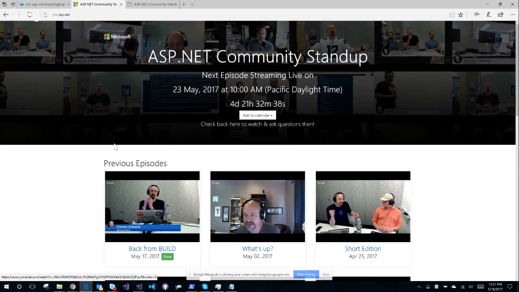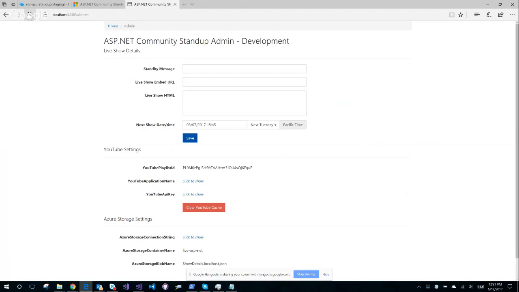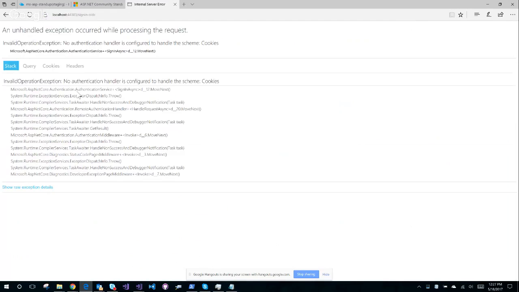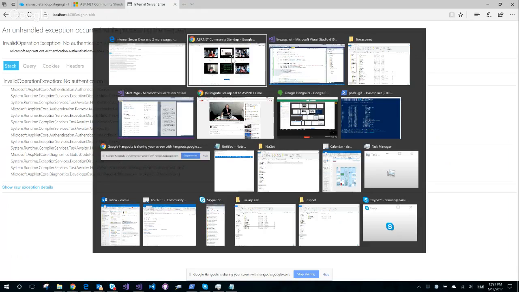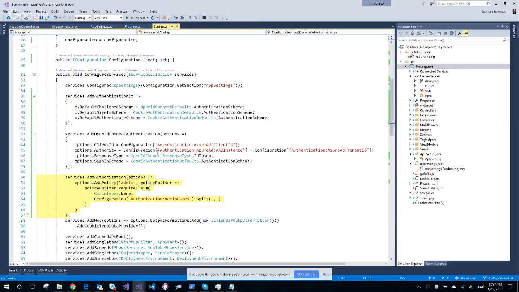Let's go to my sign-in browser. Hit F5 on the admin screen, and it explodes. All right, so no auth handler is configured to handle the scheme cookies. Well, that's good. At least I got my home page, and now I've got some issue with configuring this stuff, which makes sense because I have no idea what I'm doing in this new stuff.